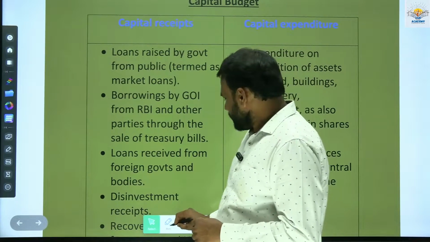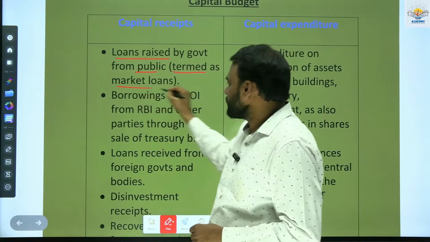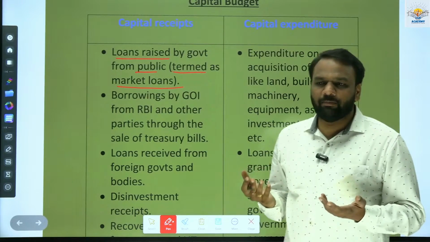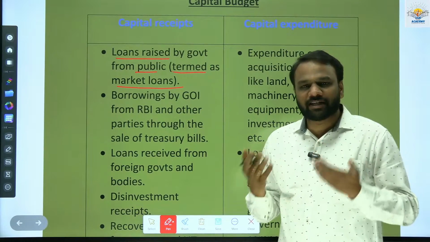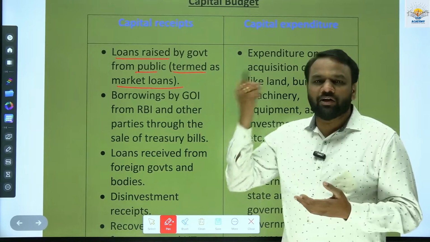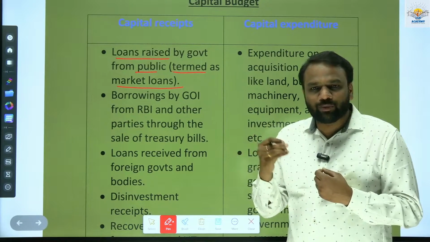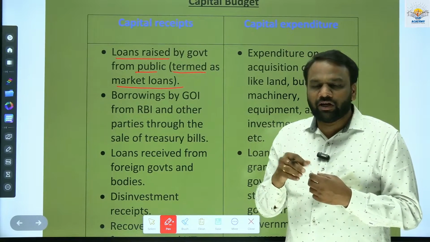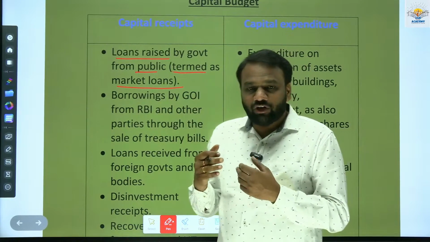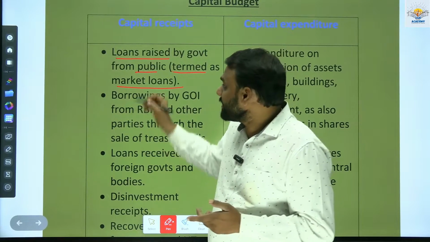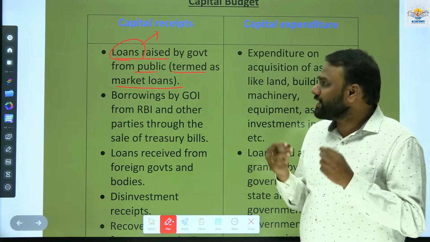Now, see here, loans raised by government from public are termed as market loans. Now, government requires money for many purposes, for building schools, colleges. Sometimes whatever tax it collects will not be sufficient. So it requires extra money, and when it requires extra money, it will raise a loan. It will take loan from the market. When it takes a loan, that loan has to be credited to some account, right? So it will be credited into the Consolidated Fund of India. But whether this loan will be considered as revenue receipt or capital receipt? It will be considered as capital receipt. Whatever loan we are taking will be considered as a capital receipt.